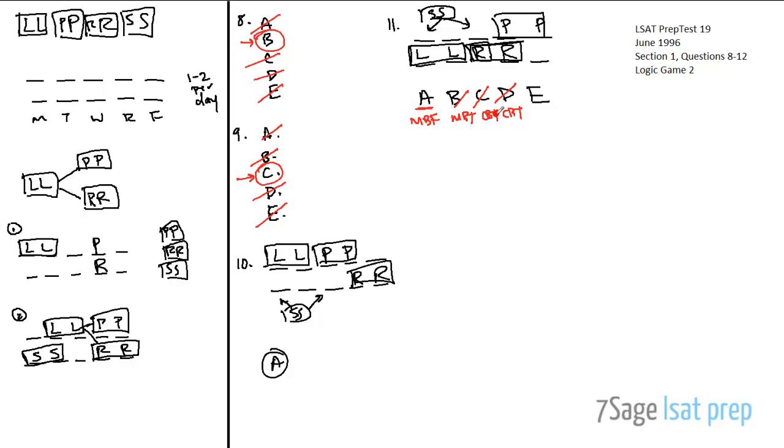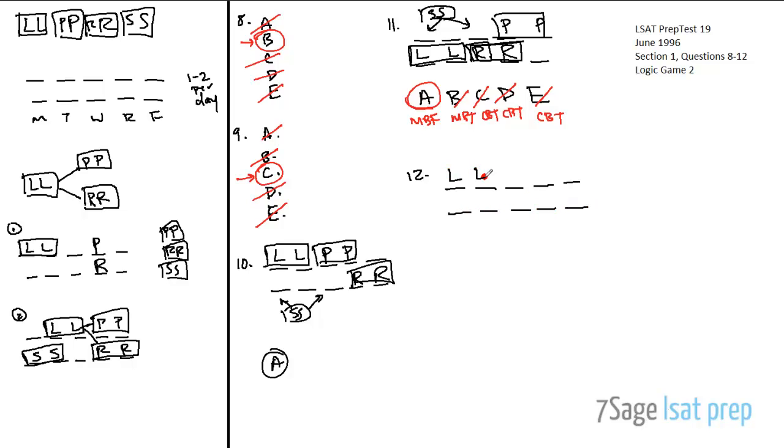How about E? The workshop on rehearsals is in session on a day where staging is also in session. Yeah, if we put S and S here in 2 and 3, then S and R are going to be in this Wednesday slot, right? So once again, this could be true. So 3 things that could be true, 1 thing that must be true, all of which don't have to be false. Answer choice A is the only one that, in the end, has to be false. Okay, question 12, last one. If the workshop on lighting is the only workshop in session on Monday, okay.